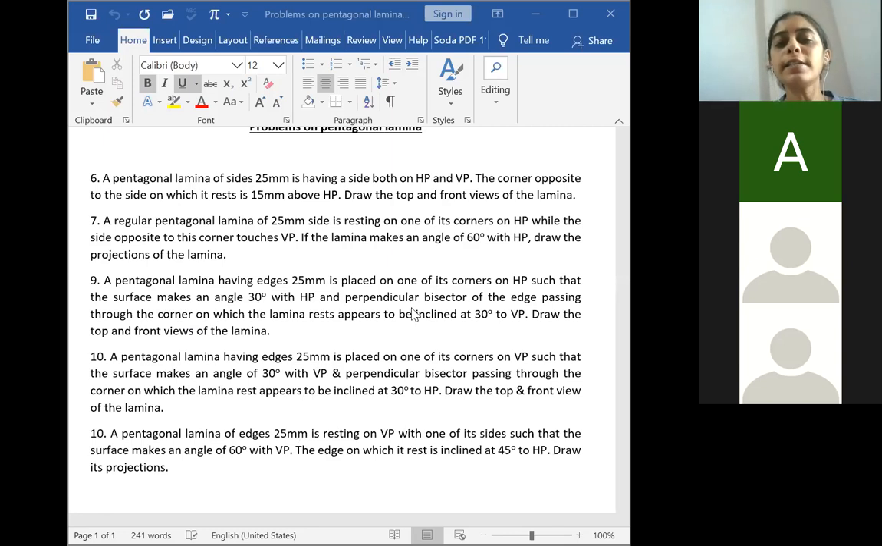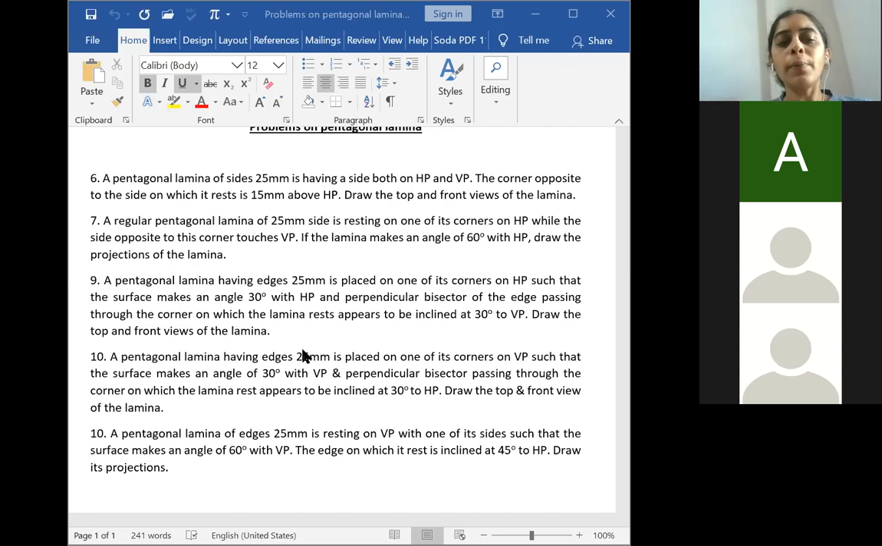In that case, it is a problem on perpendicular bisector. So the perpendicular bisector thickness will be of true length in the first stage. In the second stage, it will be compressed. Whenever the problem is on perpendicular bisector, I told you initially you have to determine the beta angle. That is true and I agree. But in this case, even though it is a beta angle problem, in the third stage, what is being told is that the perpendicular bisector of the edge passing through the corner on which the lamina rests appears to be inclined to 30 degree. It is not directly told it is inclined to 30 degree, and hence we don't determine the beta angle in this case.